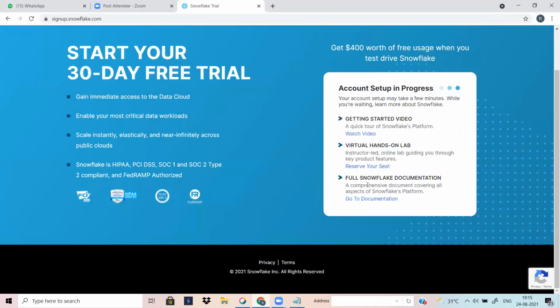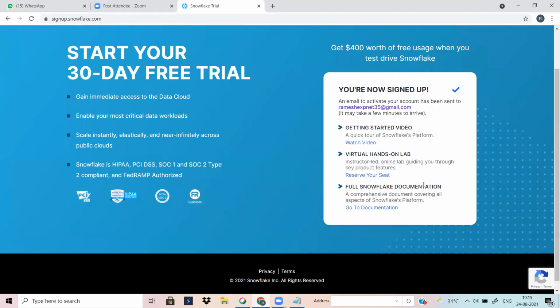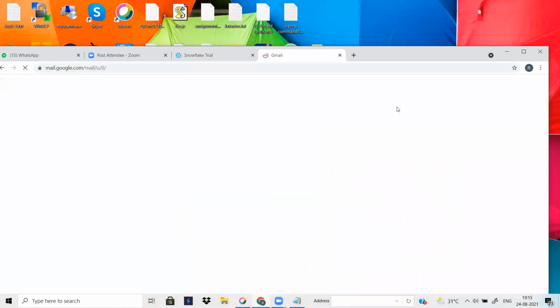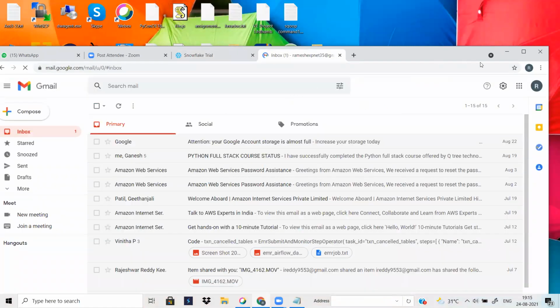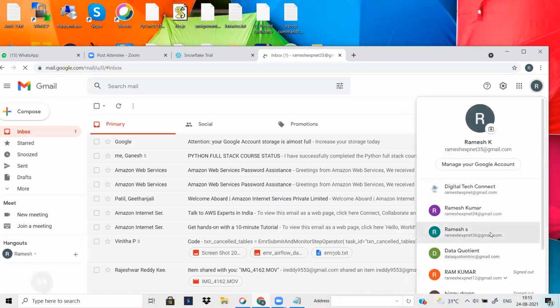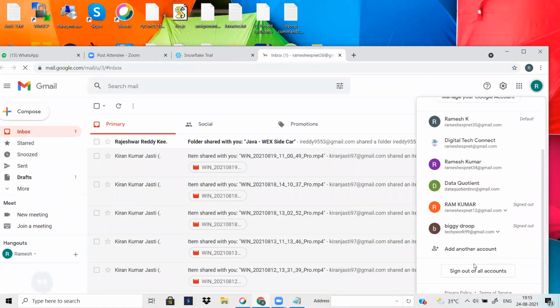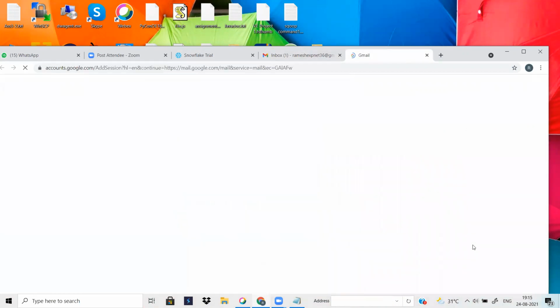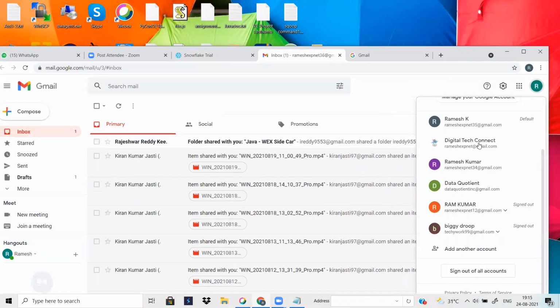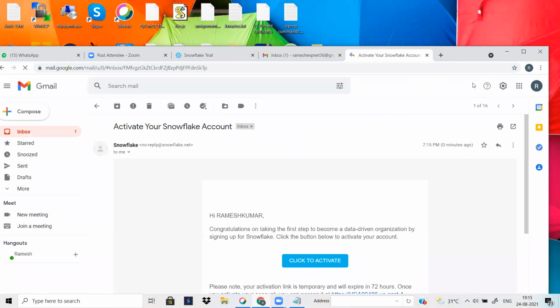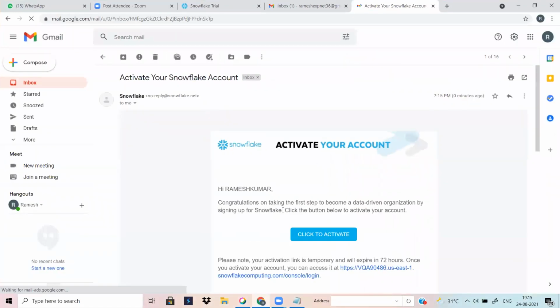So next, the account setup is in progress right now. Then the mail will be coming. An email to activate your account has been sent, so you can check that email. Okay, the activate Snowflake account email is coming, right? So you are getting that email. You can click that.